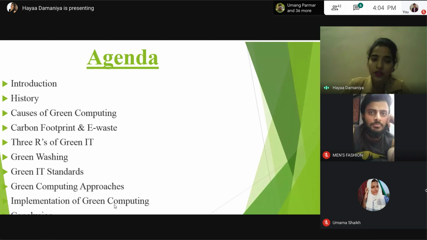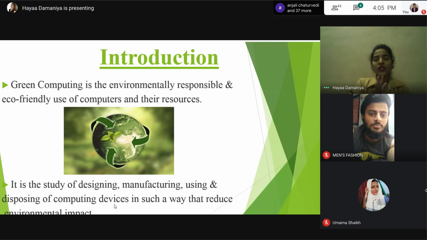footprint and e-waste, 3 Rs of green IT, greenwashing, green IT standards, green computing approaches, implementation of green computing, and finally, the conclusion. First of all, what is green computing?